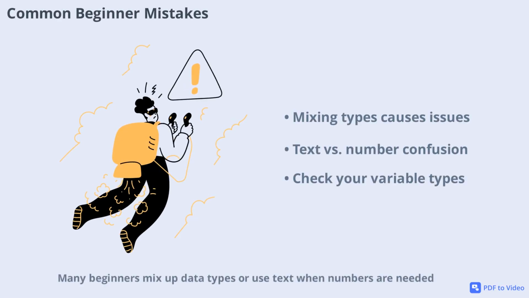Many beginners mix up data types or use text when numbers are needed. For example, writing age = "25" instead of age = 25 can cause problems in calculations. Python treats "25" as text, not a number, so math operations won't work. Always use the right data type for your variables and double-check your code to avoid these common mistakes. This habit will save you time and prevent frustrating errors as you build AI projects.